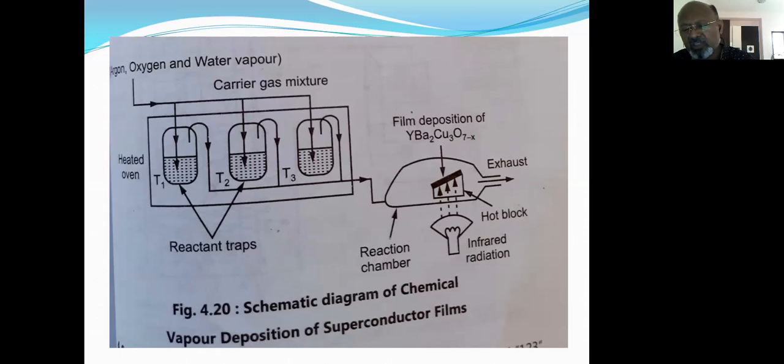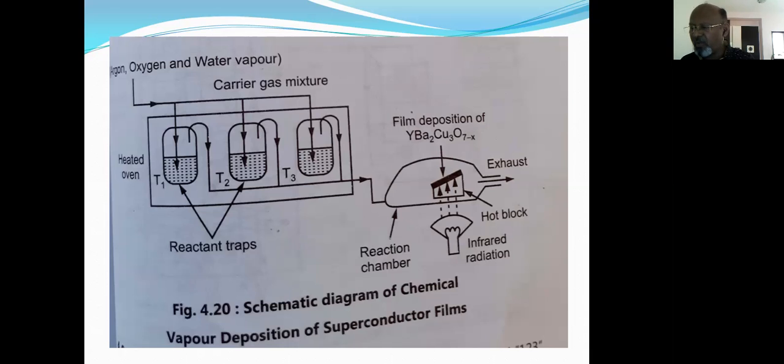After the deposition, the thin film will be amorphous. It is annealed at a very high temperature to get the desired crystallinity of the film. So the desired crystallinity can be obtained by annealing of this thin film.